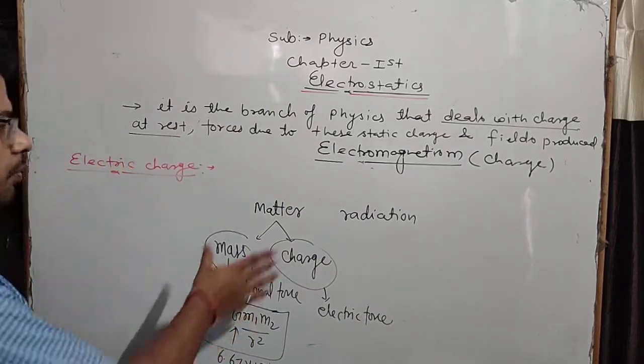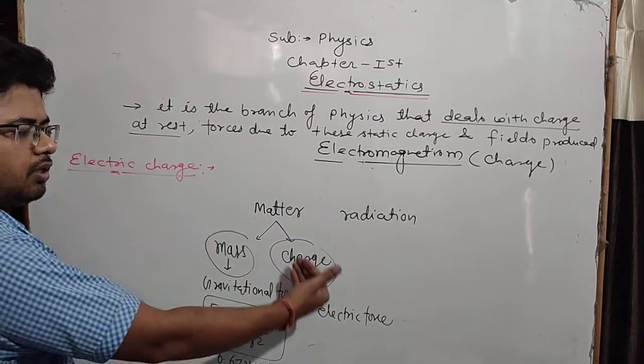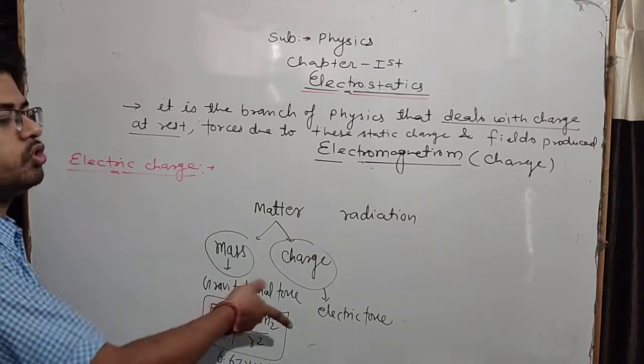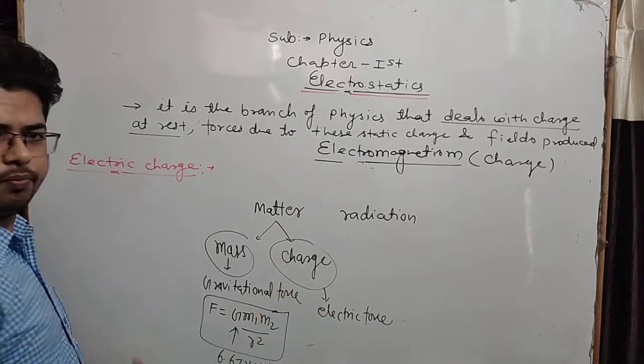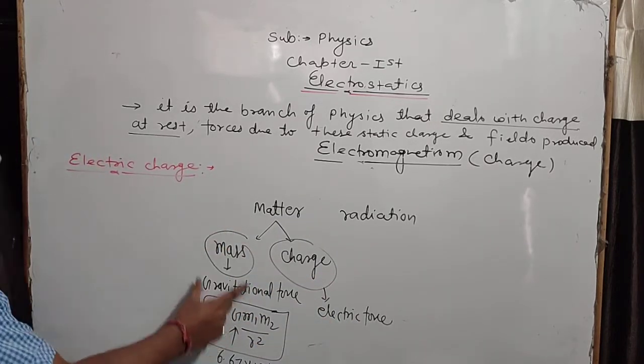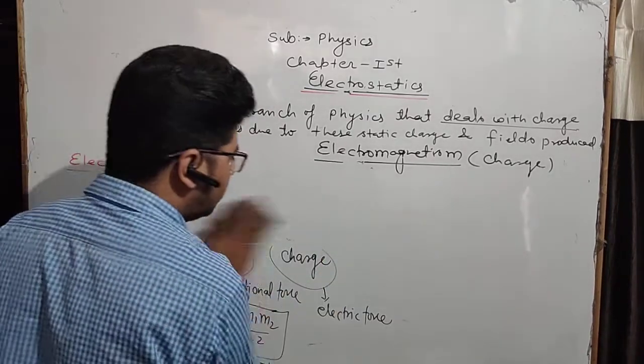So you know very well that matter has two characteristics by virtue of which it can apply force. One is mass, the other is charge. In case it is not mass, the force must be due to which characteristic? Charge. And that force due to this charge characteristic is known as the electric force, and the force due to this mass characteristic is known as the gravitational force. So what is the charge?